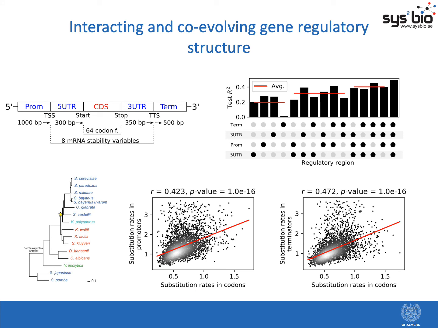To analyze this further, we used orthologous genes from 14 related fungi species and analyzed the mutation rates in promoter, terminator, and coding regions. And we found strong evidence that promoters and terminators co-evolve with the coding regions. So this shows altogether that the gene regulatory structure that we are analyzing here is not only interacting, but is a co-evolving unit.